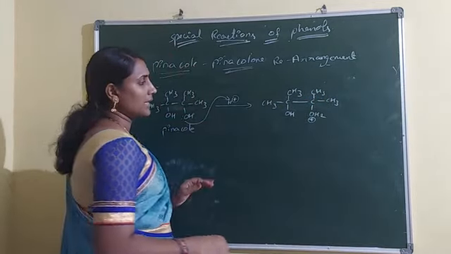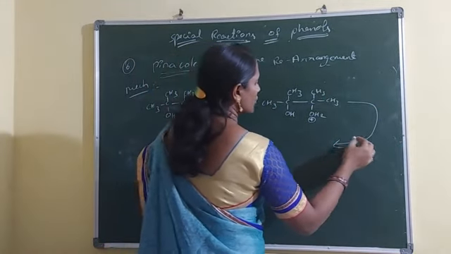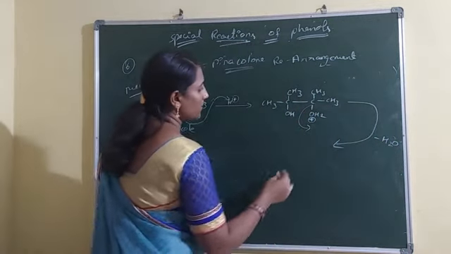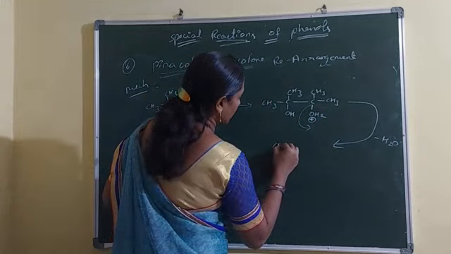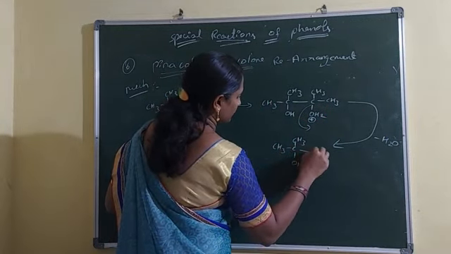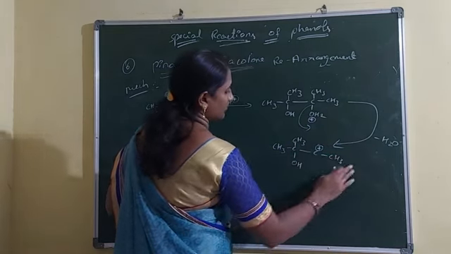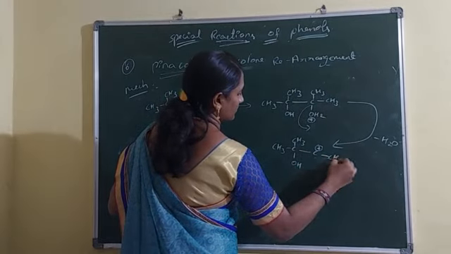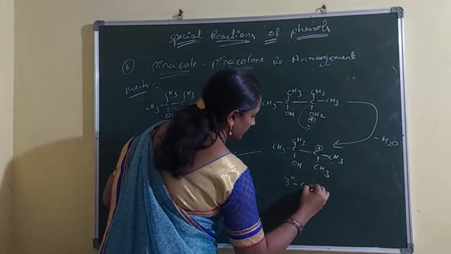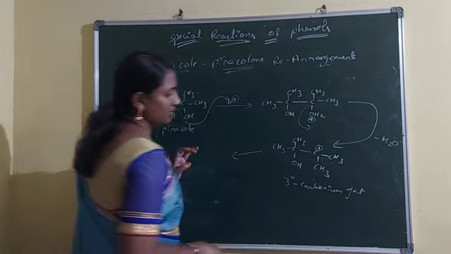Now these compounds are unstable. Immediately this OH2 group is eliminated by the formation of a water molecule to form a carbonium intermediate, a tertiary carbonium intermediate.